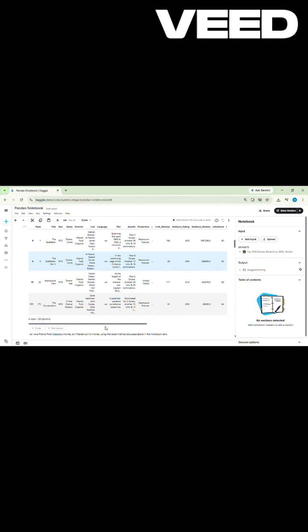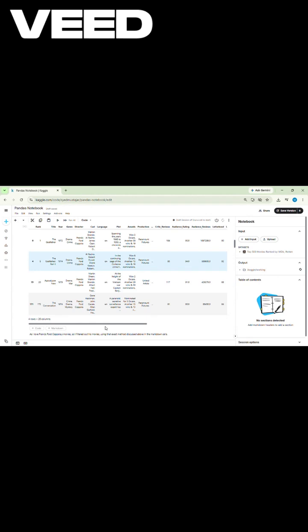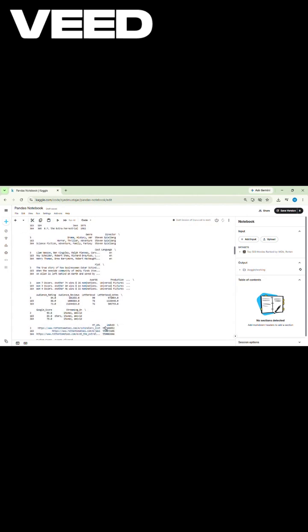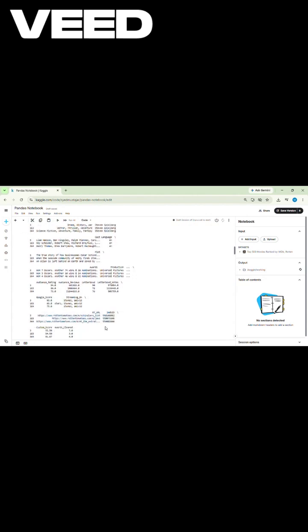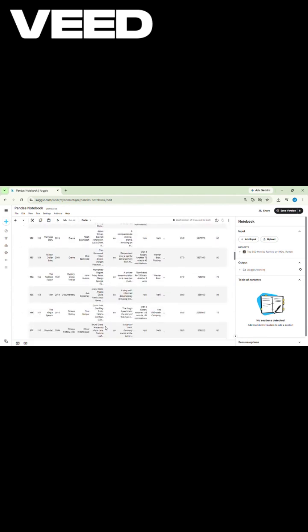But that wasn't the only challenge. Many movies belong to multiple genres separated by commas within a single cell. Analyzing them directly with value counts wouldn't work, so I ran .str.split and combined it with one of the Pandas' most powerful structural tools, .explode. This unpacked the list, creating a dedicated row for each individual genre, so we could calculate the exact market share accurately. Now, the for aggregations is the heart of the analysis.